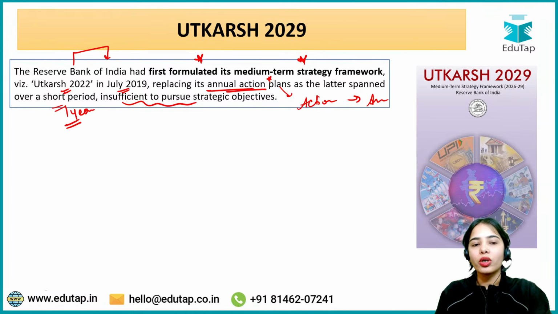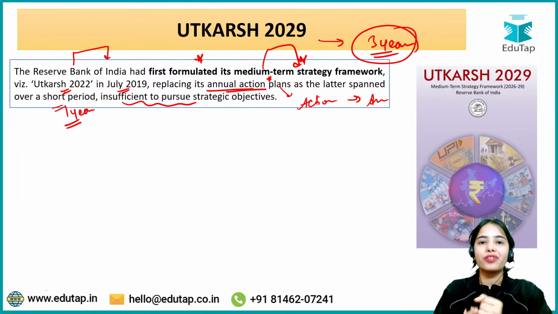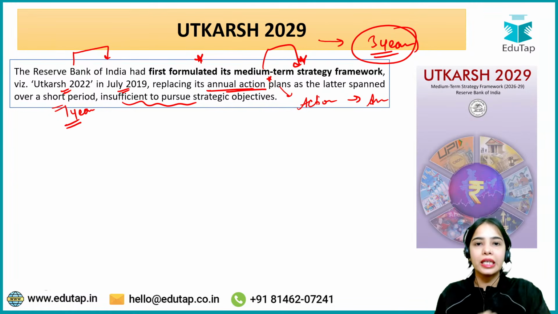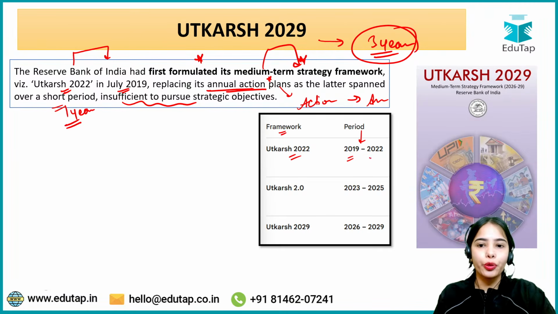That's why the RBI thought that rather than following annual action plans, it would formulate the medium term strategy framework that provides the RBI a 3-year timeline, so that the RBI can focus on the strategic priorities and focus areas, and pursue the different deliverables in this time period. Okay, so this is the idea. The first framework was the Utkarsh 2022 for the time period of 2019 to 2022.